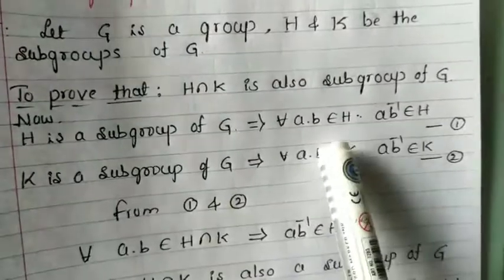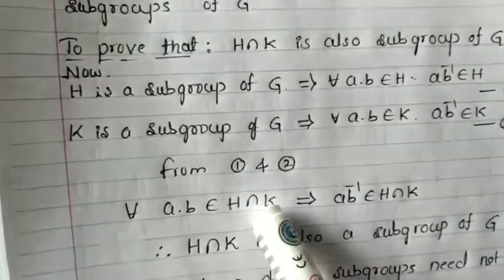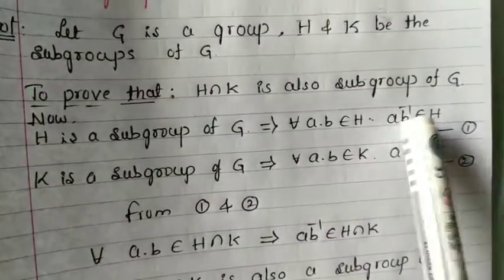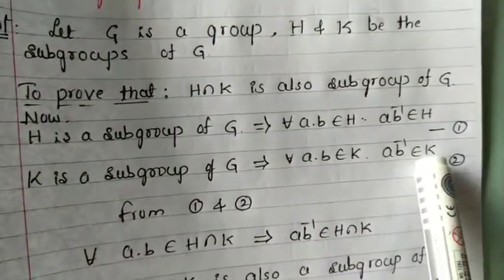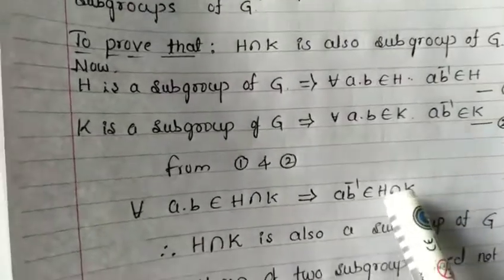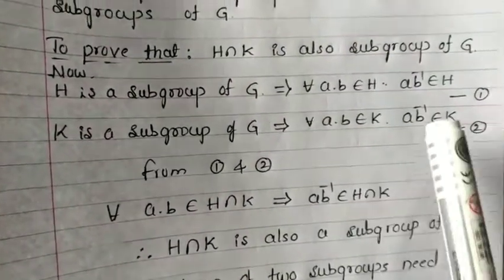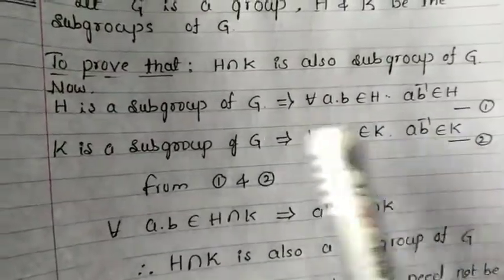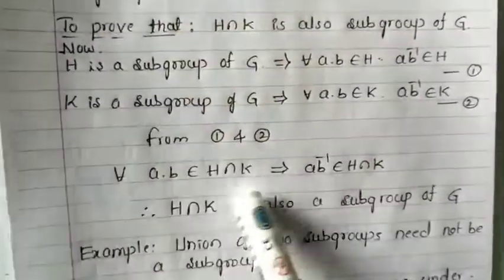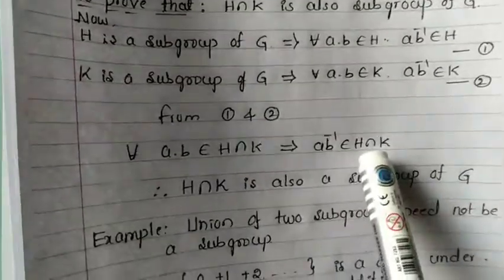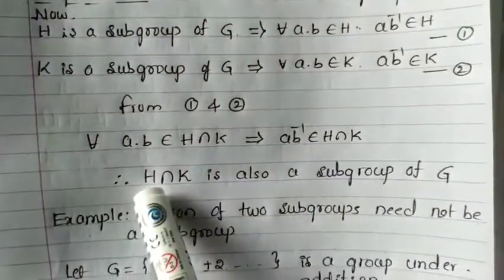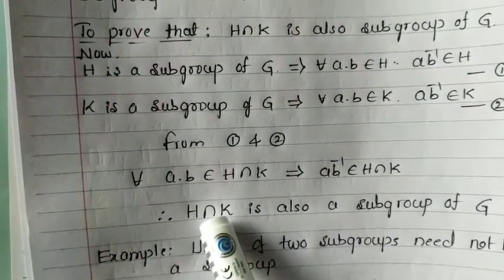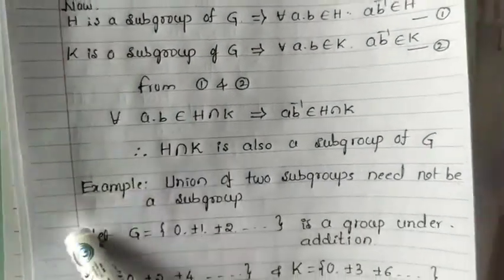A and B belong to H and A and B belong to K, so immediately A and B belong to H intersection K. Where 1 says that A * B inverse belongs to H, and 2 says that again A * B inverse belongs to K, therefore A * B inverse also belongs to H intersection K. If A * B inverse belongs to H, H is a subgroup. If A * B inverse belongs to K, K is a subgroup. Then if A * B inverse belongs to H intersection K, H intersection K is a subgroup of G. Therefore, this is the proof that the intersection of two subgroups is again a subgroup.